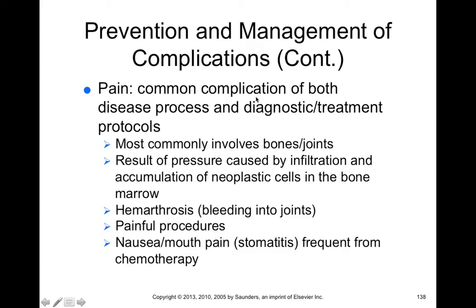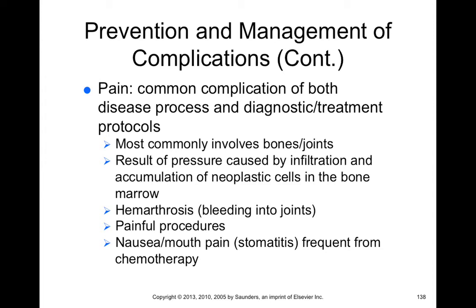Pain is a common complication as well, and most commonly involves bones and joints. Now, the reason why you find pain in bones and joints is that from that thrombocytopenia, people's joints are more likely to have blood accumulate within them. That can lead to swelling and pain as a complication of that loss of platelets.